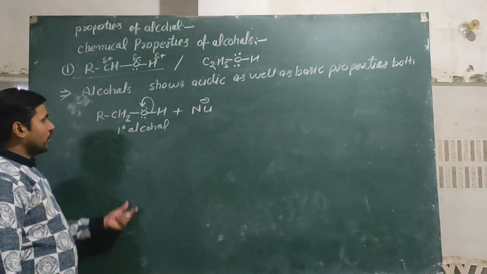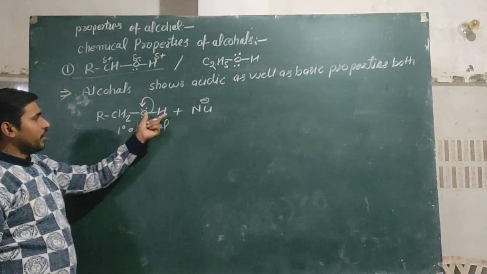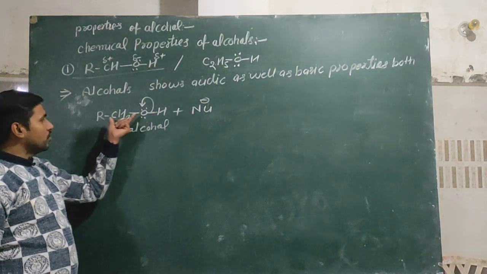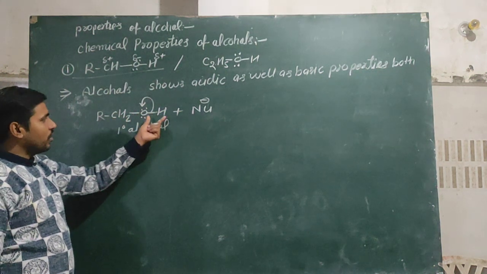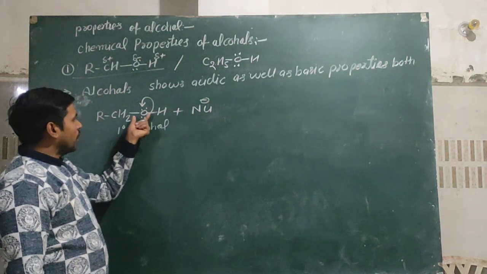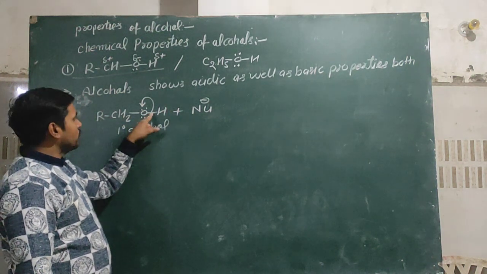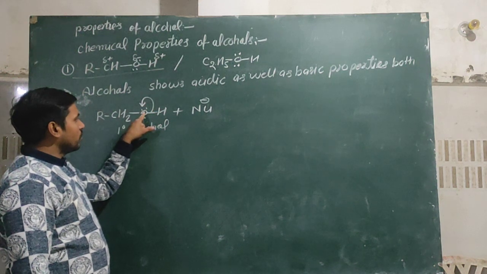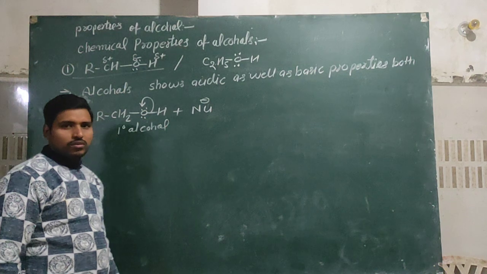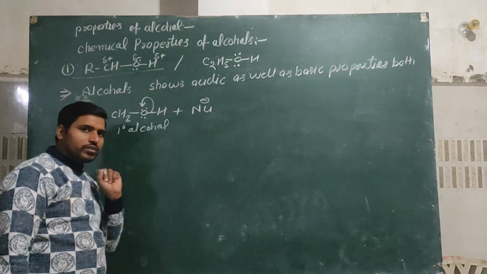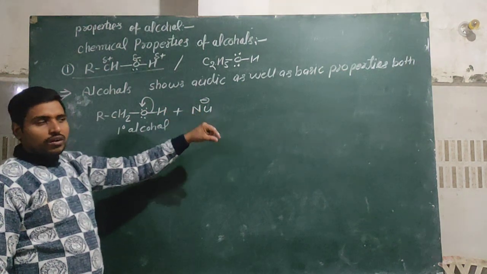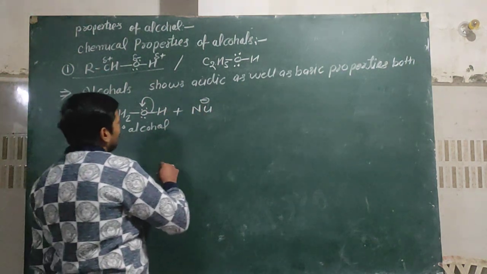When any nucleophile comes in contact with the alcohol, the nucleophile attracts the proton from the alcohol. Due to the high electronegativity of oxygen, this bond breaks toward the oxygen atom and it donates the proton. According to the Bronsted-Lowry acid-base concept, an acid is a proton donor and a base is a proton acceptor.